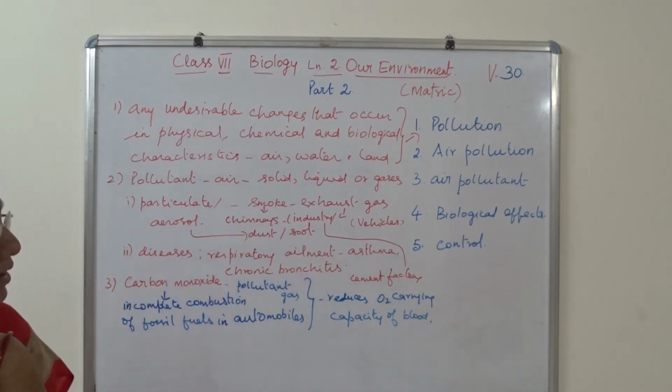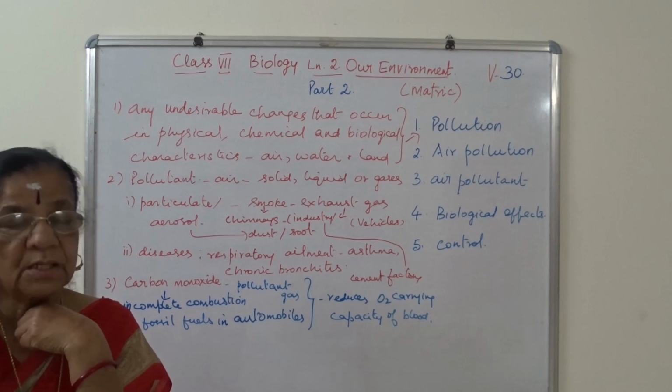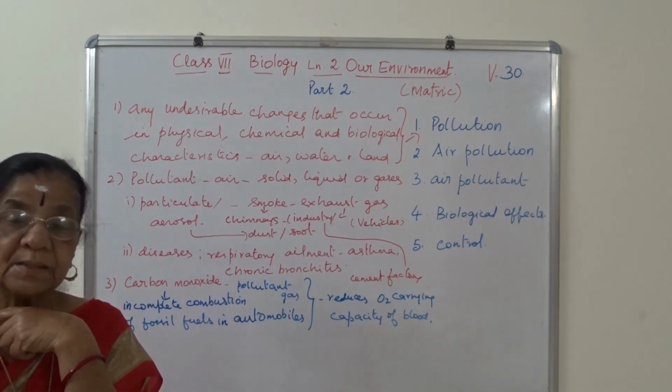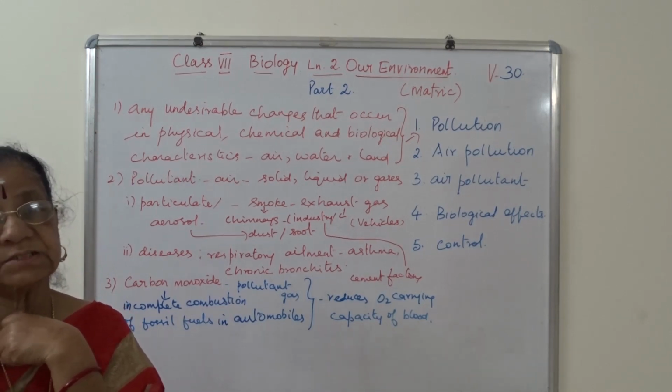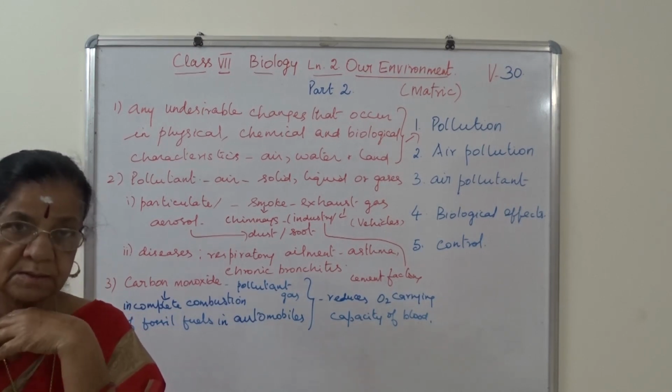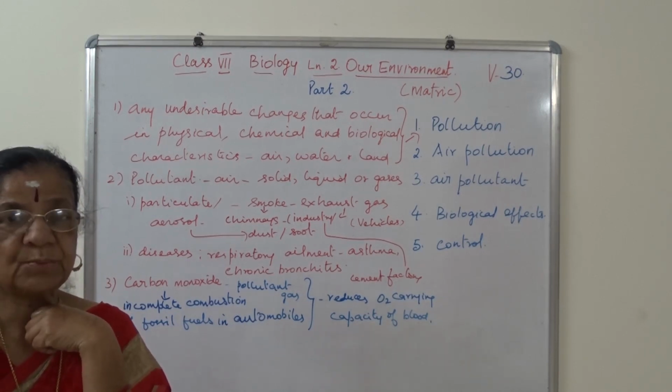I repeat, these are not given in our textbook, but please learn and make a note in the classroom. All 7th standard, both the schools, please make a note.